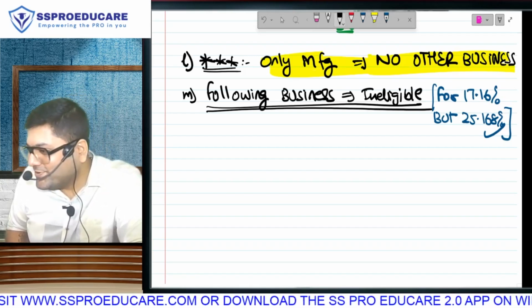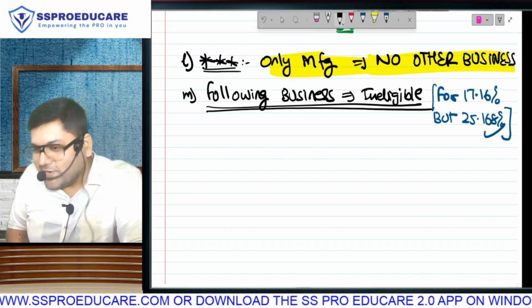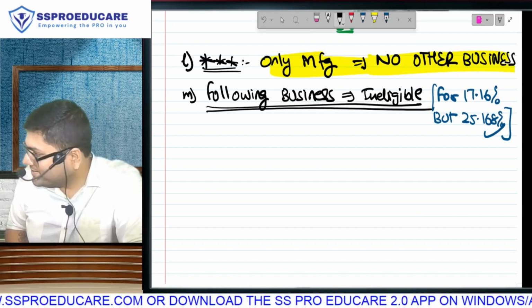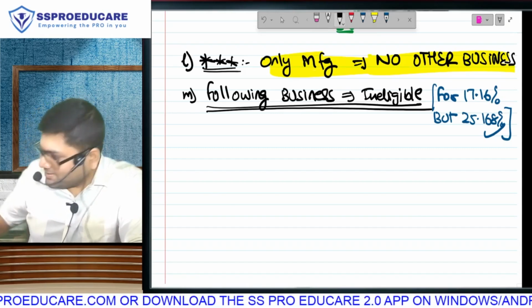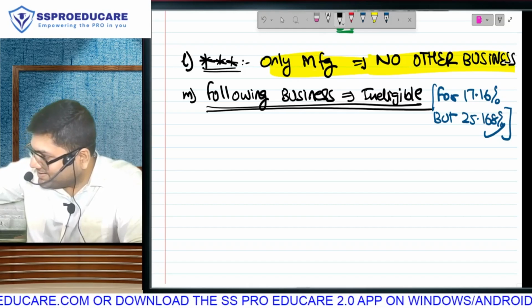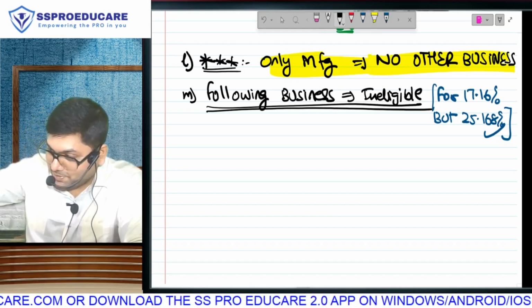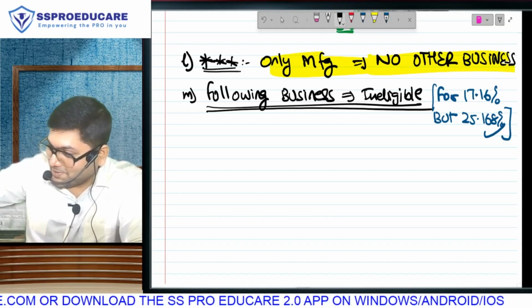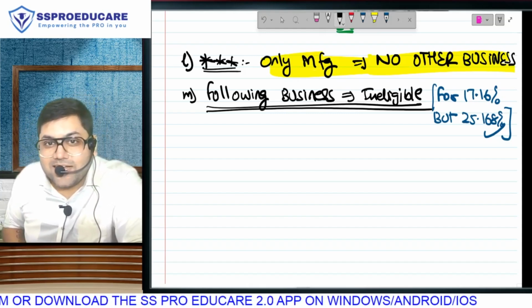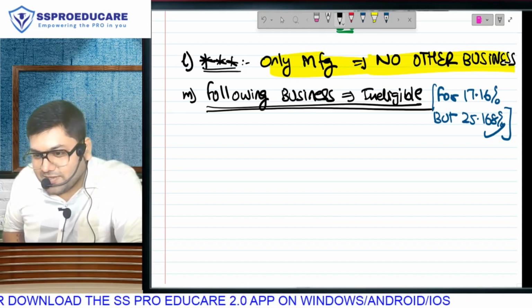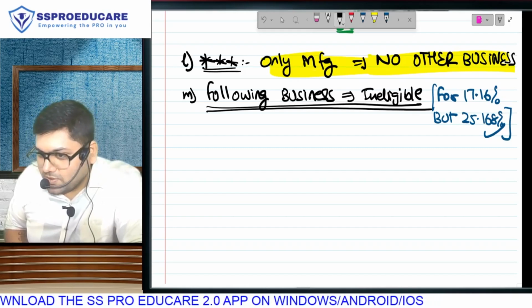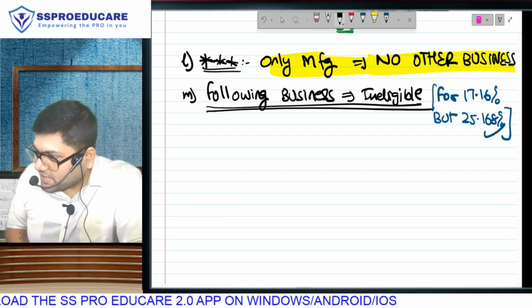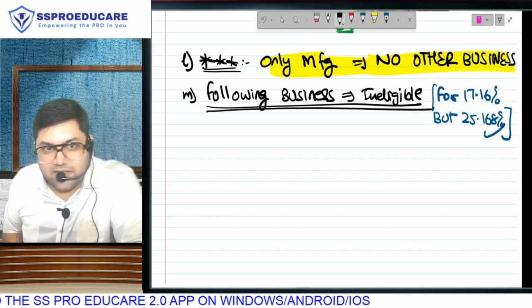Too deep, no? Too deep. You understood or no? You understand how people will start taking benefit? Hello? You understand how people will start taking benefit? So somewhere we have to stop.